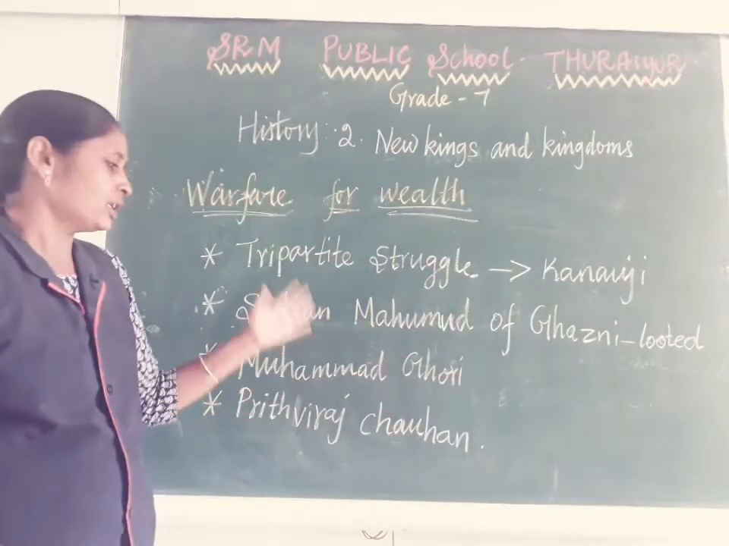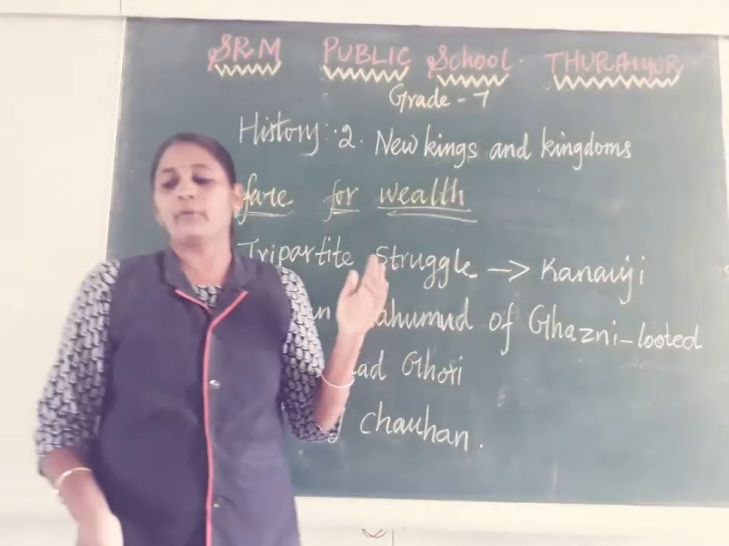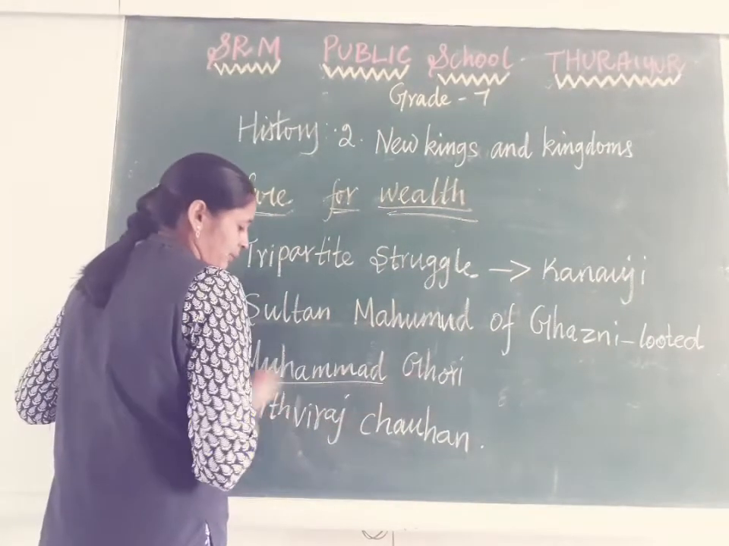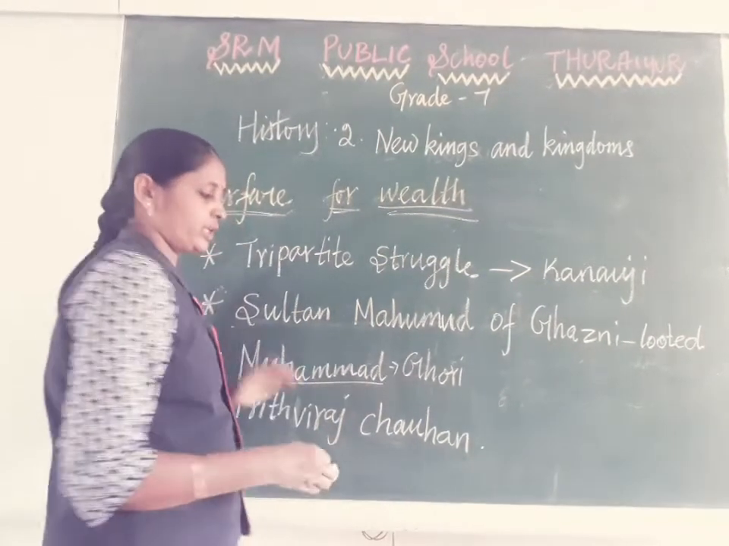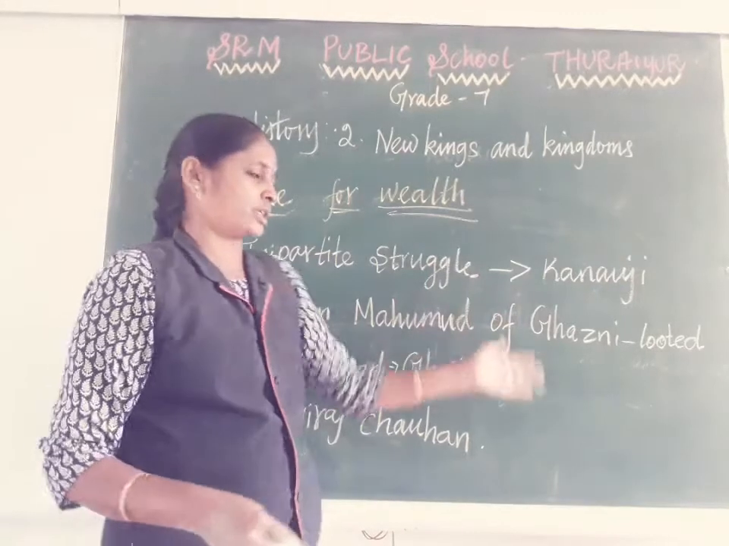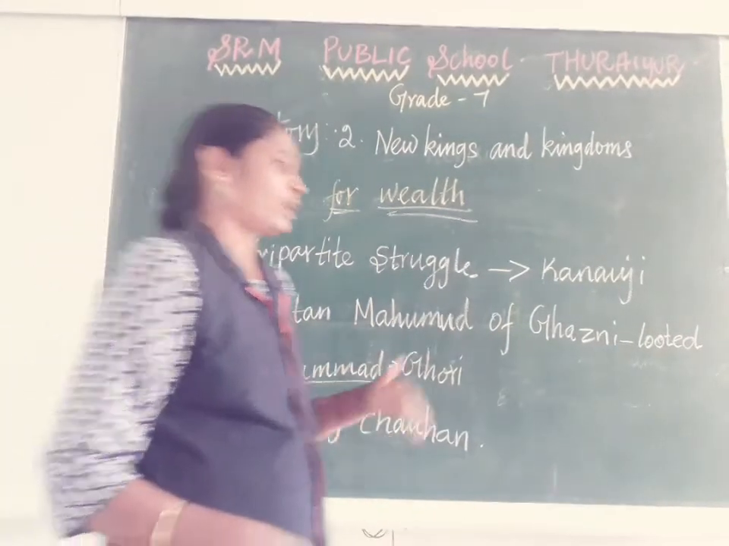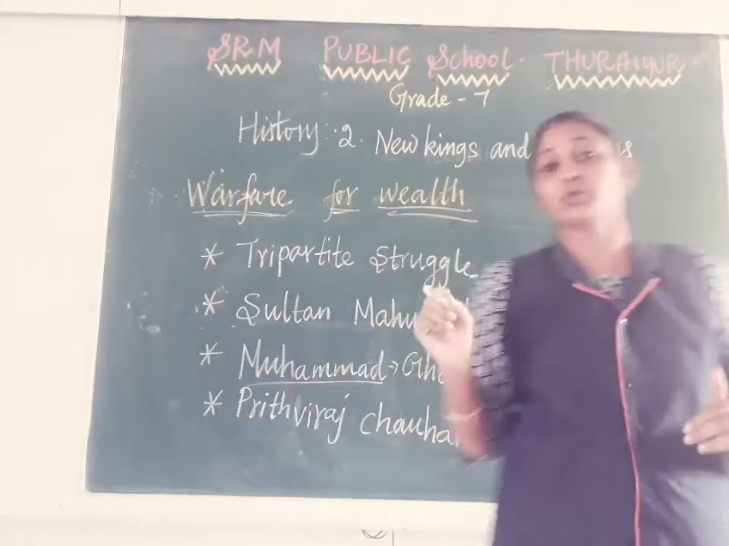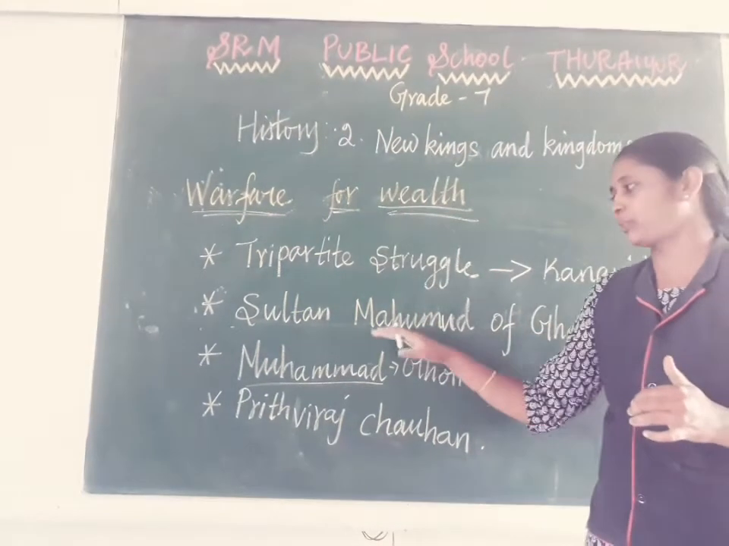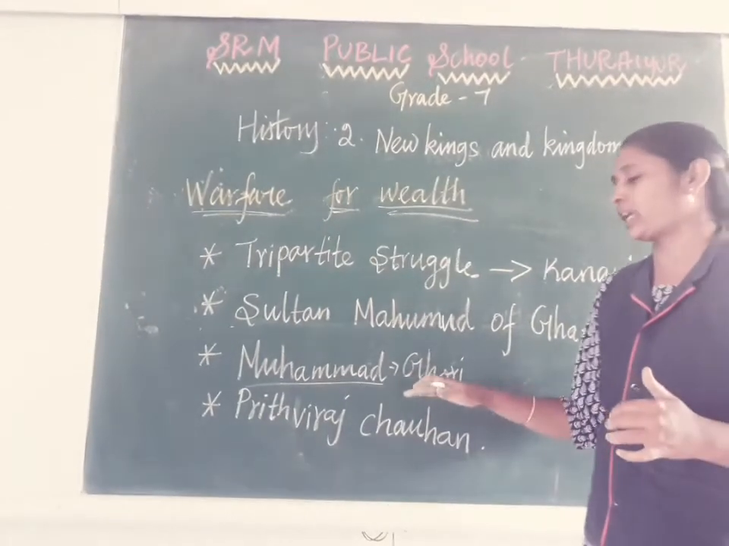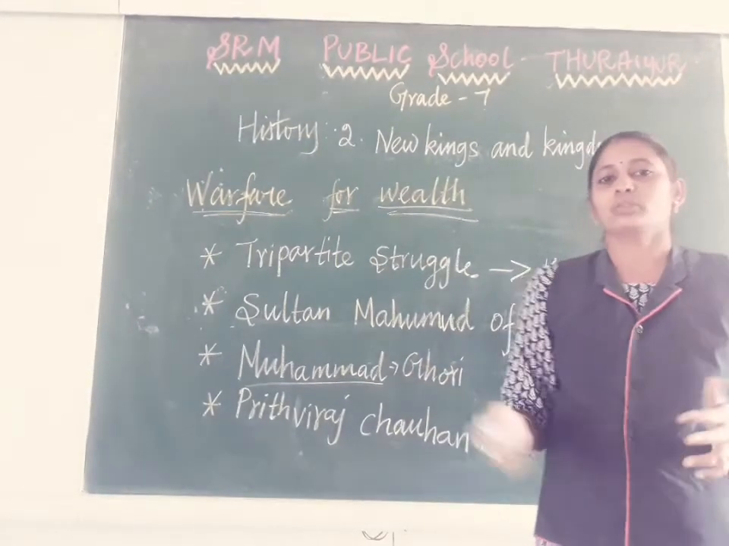After Muhammad Ghazni, after some time came Muhammad Ghori. Muhammad is his name, and Ghori is his ruling area, so he also ruled in the nearby Ghazni region. He came with the aim to rule India. Muhammad Ghazni did not have any aim to rule India, but Ghori had the ambition to rule India.